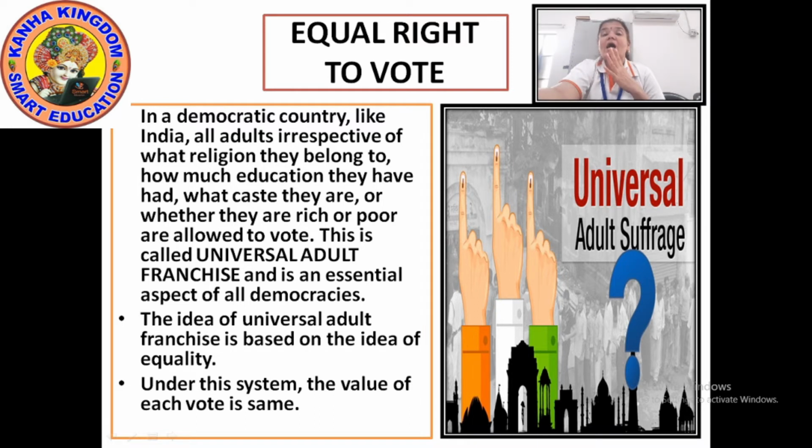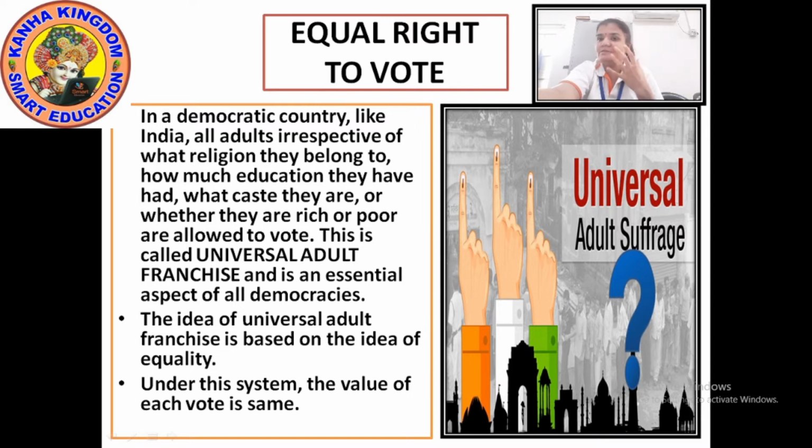Okay, the idea of universal adult franchise is based on the idea of equality. Why was the idea of universal adult franchise given out? Only so that there is equality in the country. People shouldn't feel that only some people, or only the high class people or the rich people, are given the right to vote.